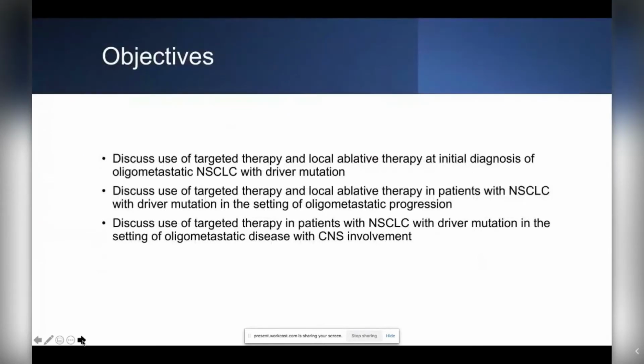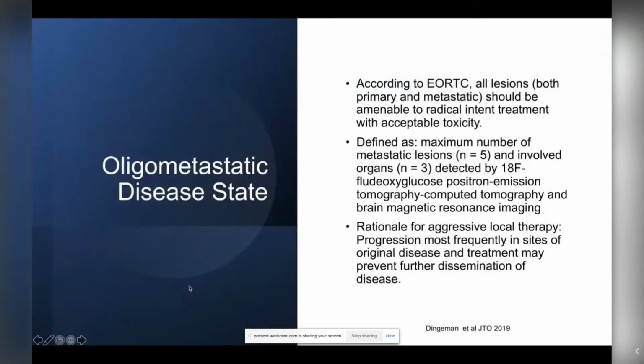The objectives of today's talk will be to talk about the use of targeted therapy in patients who have non-small cell lung cancer with Oligo-Metastatic disease with a driver mutation. Here I'll focus on the use of combining targeted therapy with local ablative therapy, mainly radiation, and how we can use this in clinical practice based on the data that we have at initial diagnosis, then in the setting of progression with resistance, and also in the setting of Oligo-Metastatic disease with CNS involvement or brain metastasis. And so let's define Oligo-Metastatic disease.